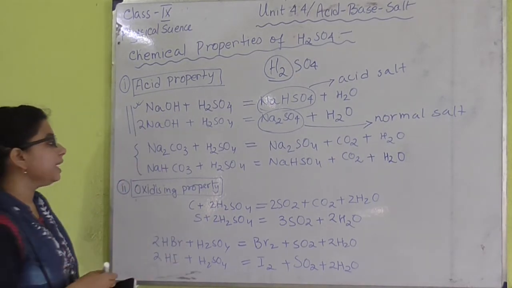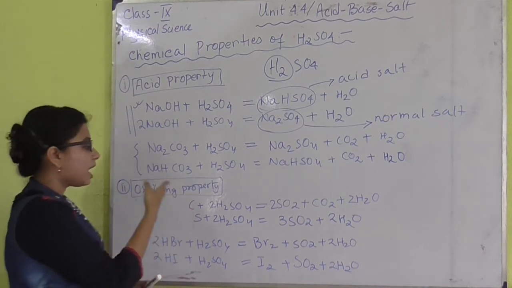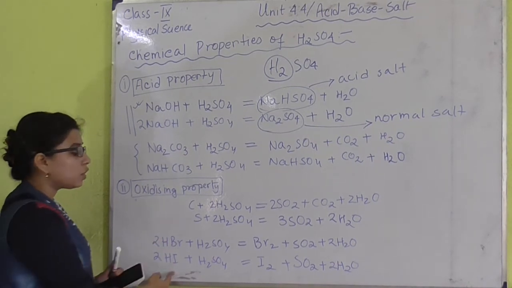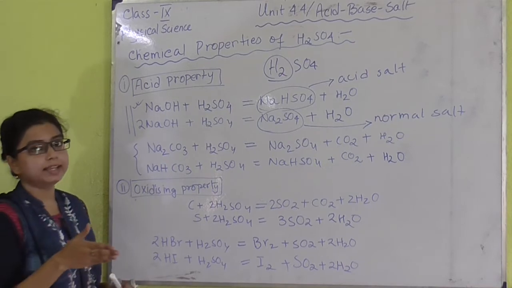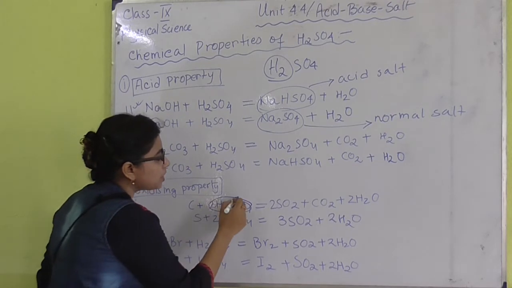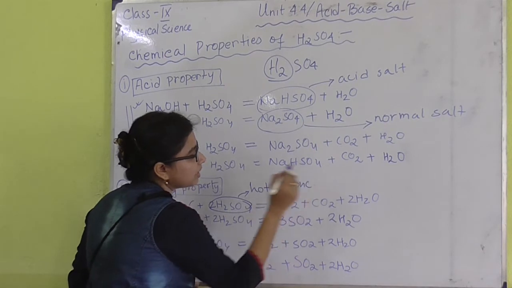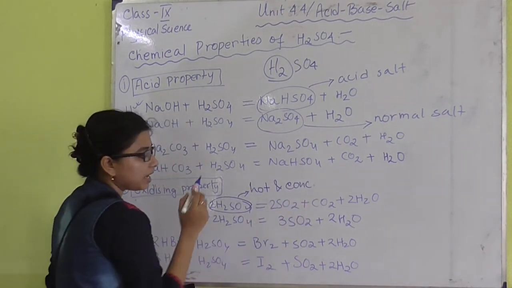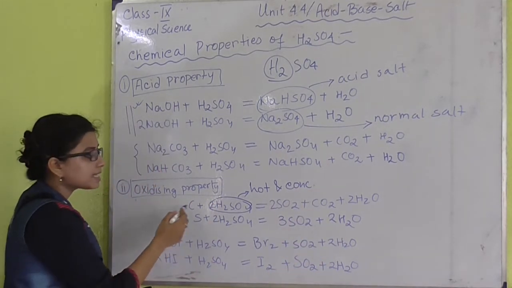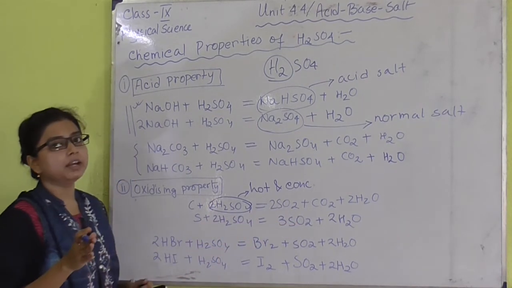Now to prove this, we can show the reaction with carbon and sulfur, and we can also use HBr, that is hydrobromic acid, and also HI, that is hydroiodic acid. So if we take carbon and use H2SO4 as hot and concentrated, then we will get sulfur dioxide, carbon dioxide and water. And if we take sulfur here, then we will get sulfur dioxide as the main component.